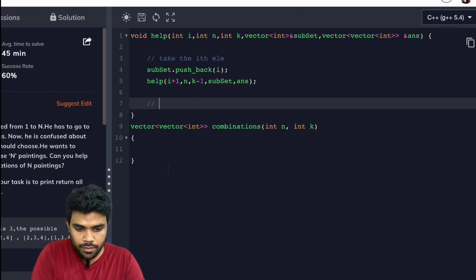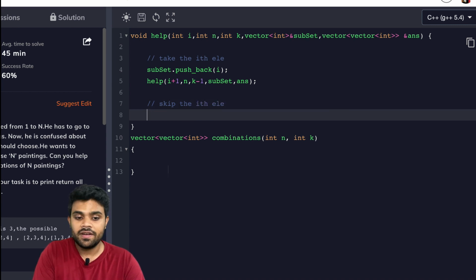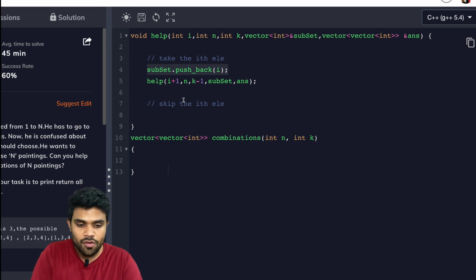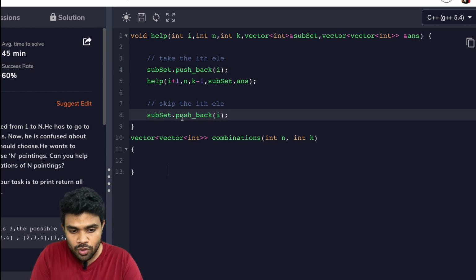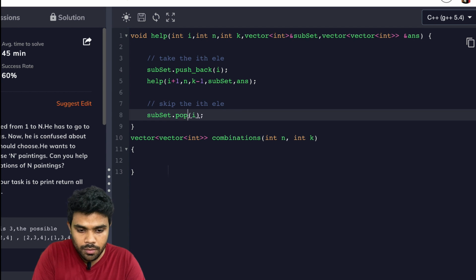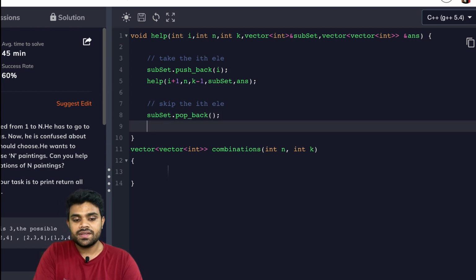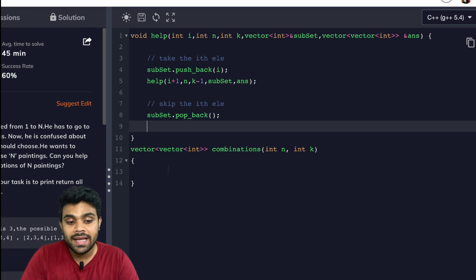Now ignore or skip the ith element. If I want to skip the ith element, first of all I will have to pop it out, because I have already inserted it in line number 4. So I need to pop it out, pop back. So I'm popping this out.